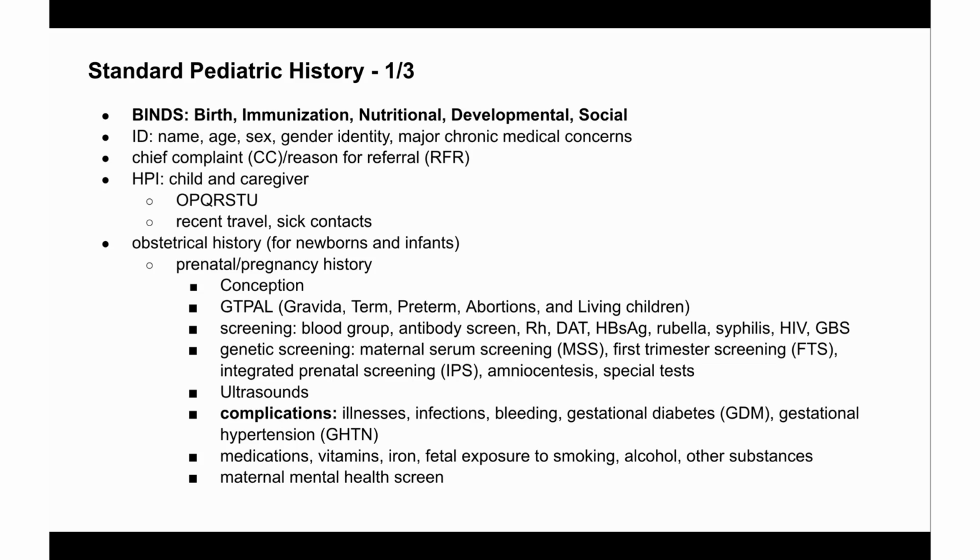Were there complications during the pregnancy period? Were there ultrasounds, and what did those ultrasounds reveal? What medications were taken during pregnancy, including iron, vitamins? Was the child exposed to smoking, alcohol during pregnancy? And you also want to screen the mother for her mental health. So that's the obstetric history that you collect when you see the child for the first time.